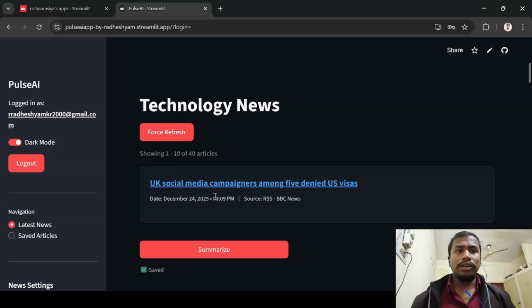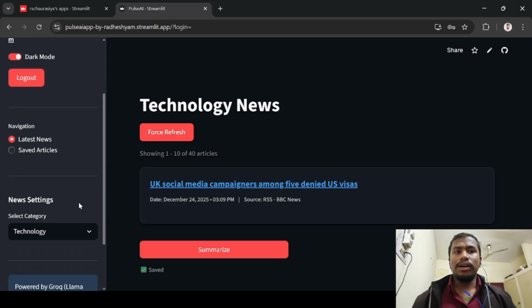Once anyone logs in to the system, the UI looks like this. It shows technology news, the category which is selected. It means anyone who opens or logs in first goes to the technology news.